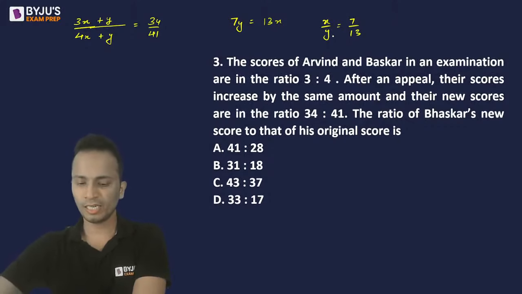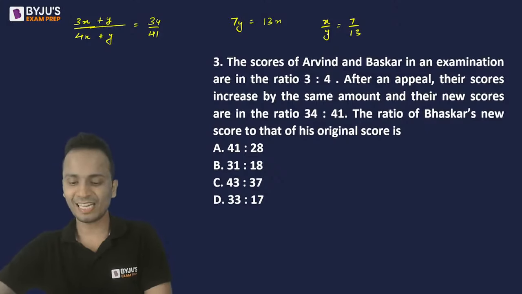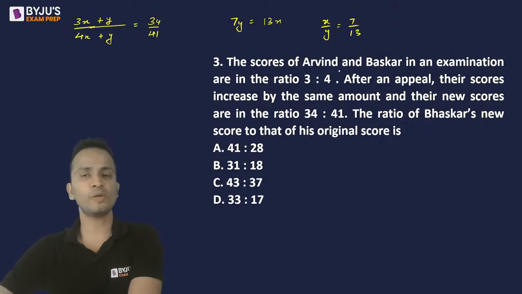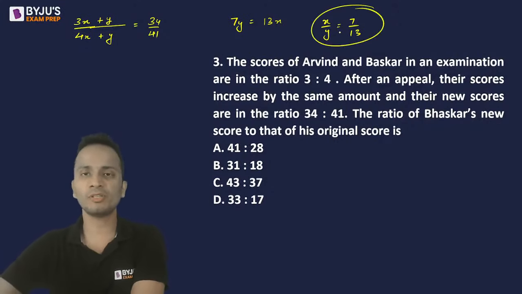All right. Now people have started giving the answers. That's good. So Harsh, Priyanshi and Monu have given the answers. So the value of x upon y has been found, 7 upon 13.